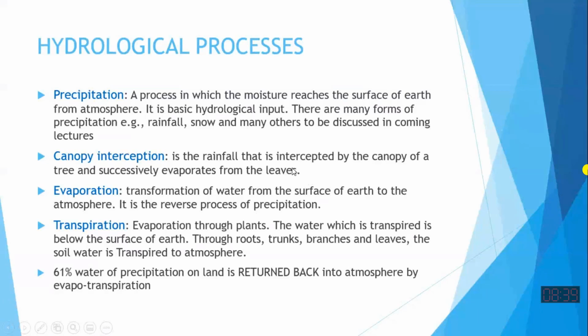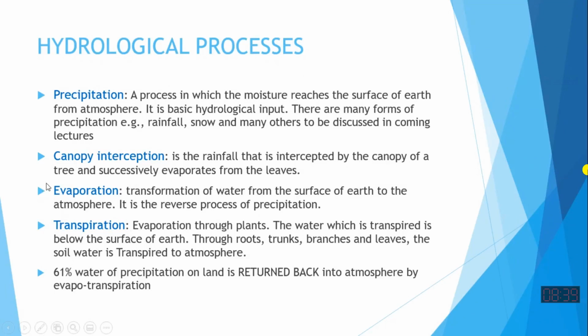Bulk of it goes back to the atmosphere through evaporation. A leaf has intercepted some droplets of water, so either it will come down or it will go up. So canopy interception has two fates: either it will evaporate back or it will drip down to the ground.